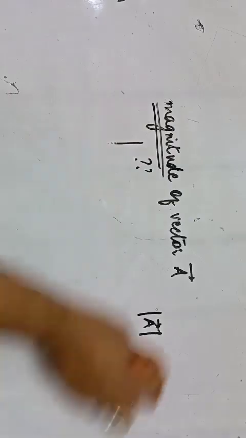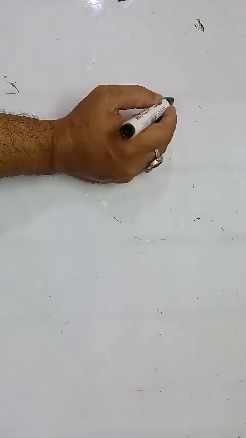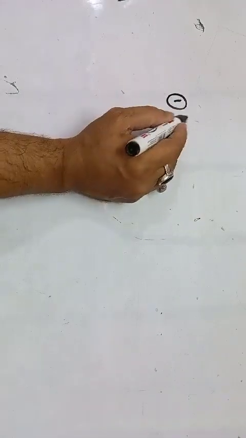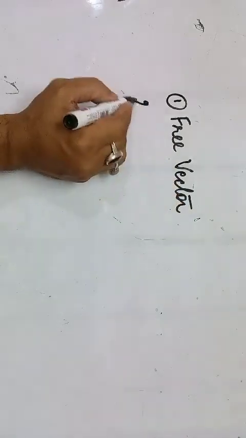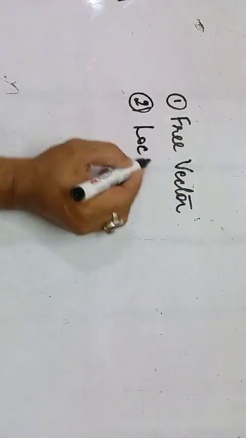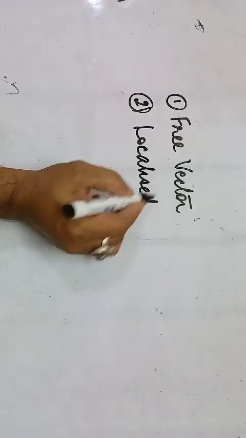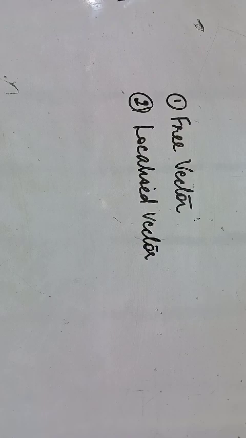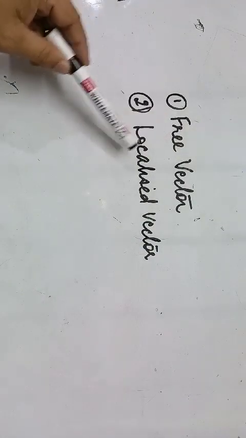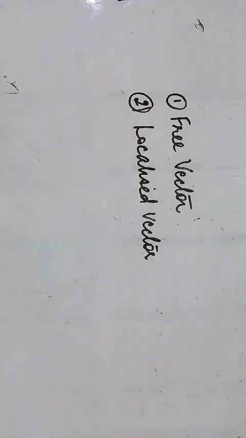Now if somebody wants to know what the different kinds of vectors are, there are some common ones that we use. Let's say we have one as a free vector, and then we have a localized vector. Now what are these? If you read these two words, free and localized, both are vectors naturally. One is free and one is localized. So what are free vectors?